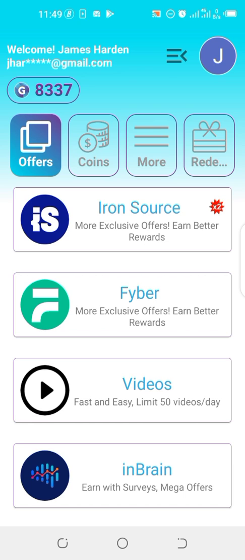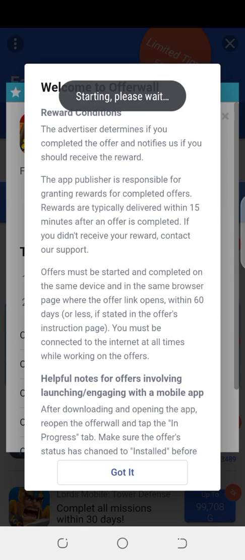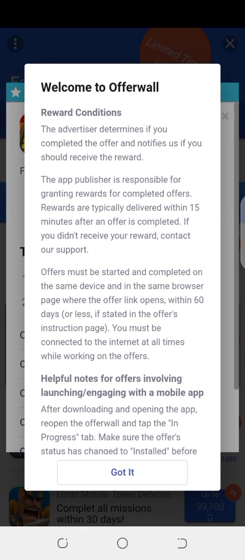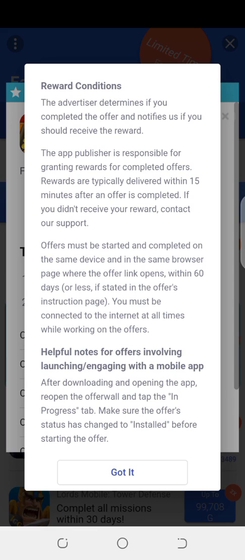Simple games. These games can be played both online and offline. For online games, you need to stay up to date with the current offers, so let me show you. On the offer wall, it says welcome to the offer, rewards conditions. These are the rewards conditions. The advertiser determines if you completed the offer and notifies us if you should receive the reward. The app publisher is responsible for granting rewards for completed offers. Rewards are typically delivered within 15 minutes after an offer is completed. If you didn't receive the reward, contact our support.